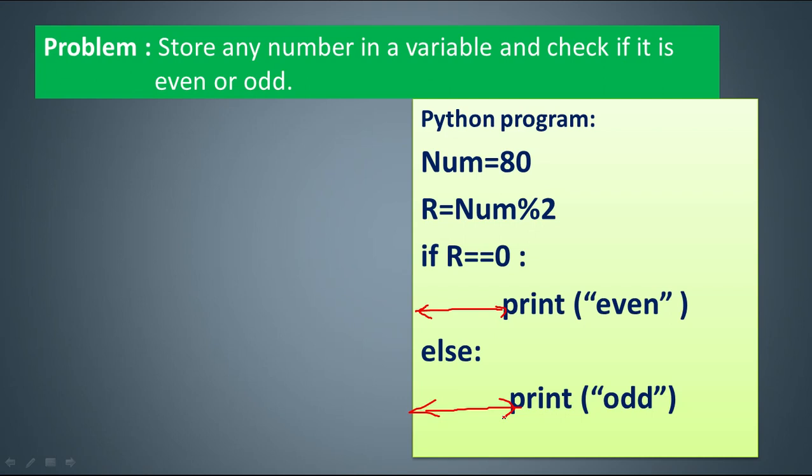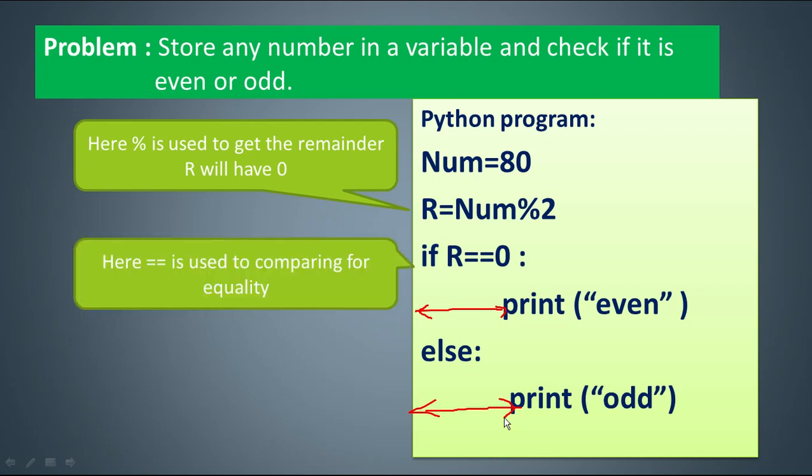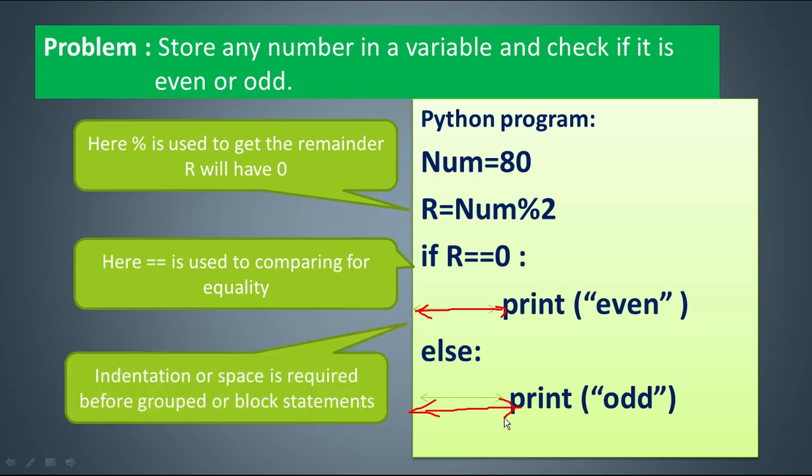At the beginning, we will be using simple programs like simple calculations, average, sum, like that, arithmetic calculations. So here modulus represents your remainder operator. It will return the remainder. Clear? Storing it in r. After that, comparing the value of r and 0, double equal to is a relational operator. It returns true or false. If it is true, even will be displayed, otherwise odd will be displayed. So these are the two spaces called indentation, the space before the grouped or block statements. I hope you are able to understand how simple programs can be written using Python.